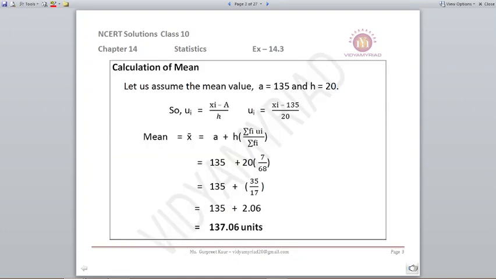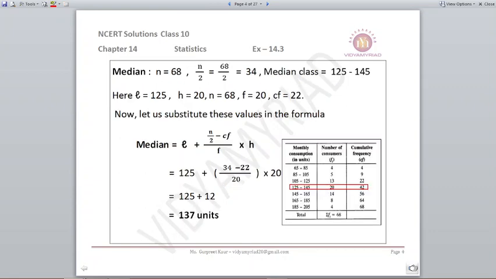Let's first find the mean. For mean, I know the formula is A plus H into sigma Fi Ui upon sigma Fi. Now I have all the information with me. A is 135, H is 20, sigma Fi Ui is 7 and sigma Fi is 68. On solving this, I get my mean as 137.06.